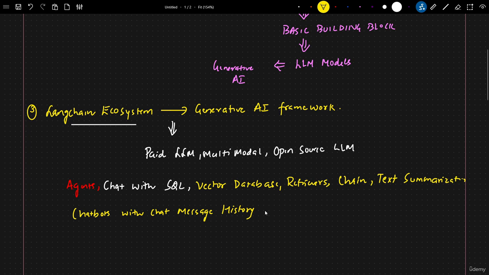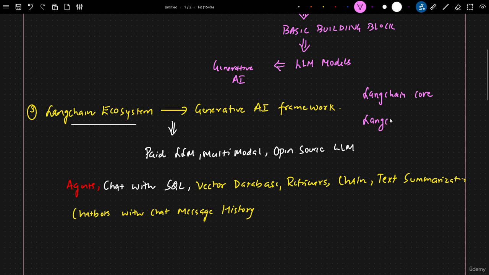There will be a lot of functionalities as we break down the entire LangChain ecosystem. In this ecosystem, there are some very important modules that we are going to use. If I talk about LangChain, there are three important libraries. One is LangChain core. We will get to know more about what exactly LangChain core is and why it is specifically used.